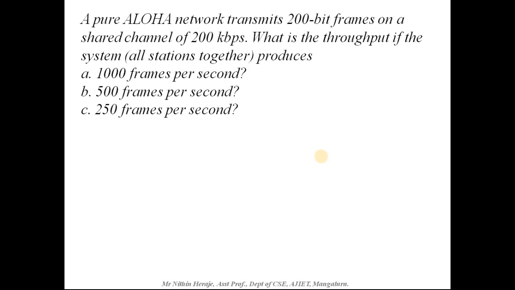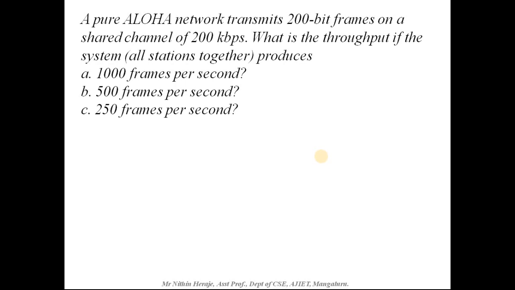So this is a question. A pure Aloha network transmits 200-bit frames on a shared channel of 200 kilobits per second. What is the throughput if the system, that is all stations together, produces three cases: first case 1000 frames per second, 500 frames per second, and 250 frames per second.